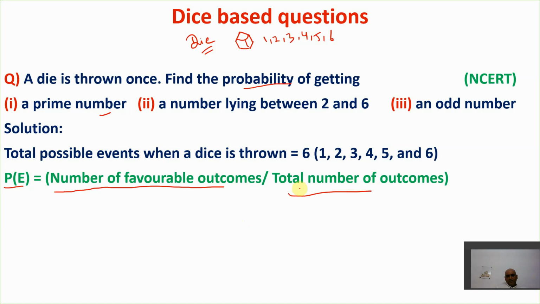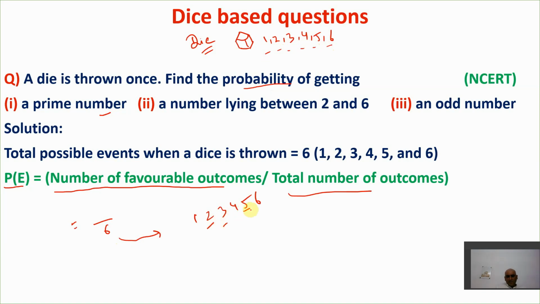First of all, find the total number of outcomes. Whenever you throw a die, you have 6 outcomes possible. So total number of outcomes is 6. Now you need to find the number of favorable outcomes to event E. Event E is getting a prime number. Out of 1, 2, 3, 4, 5, 6, which are total outcomes possible here, the prime numbers are 2, 3 and 5.